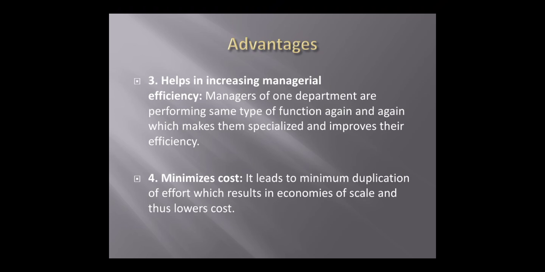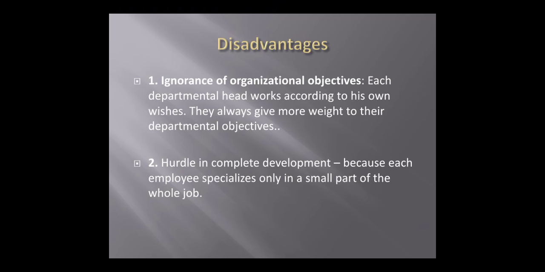So for a small family it becomes costlier, otherwise it is painful. But for a joint family, if work is divided into small parts, it is not difficult, so it minimizes the cost because functions are not repeated there. So because functions are not repeated in the functional structure, it leads to minimum cost. So what are the disadvantages of this organizational structure?